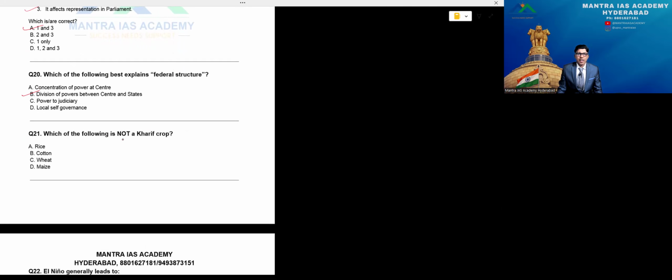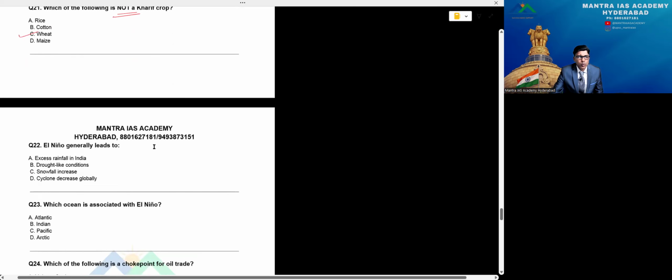Which of the following is not a kharif crop? Option A, rice; B, cotton; C, wheat; and D, maize. Beta, wheat is a rabi crop, but not a kharif crop. So the option is wheat.